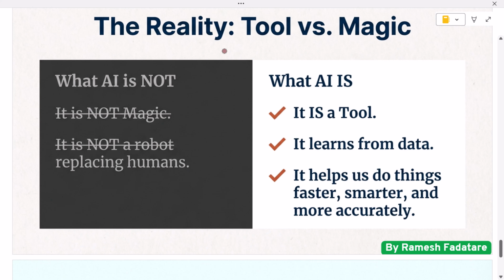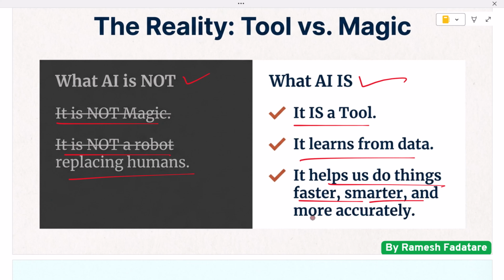The key idea is this: AI is not magic. AI is not a robot replacing humans. AI is a tool that learns from data and helps us do things faster, smarter, and more accurately.